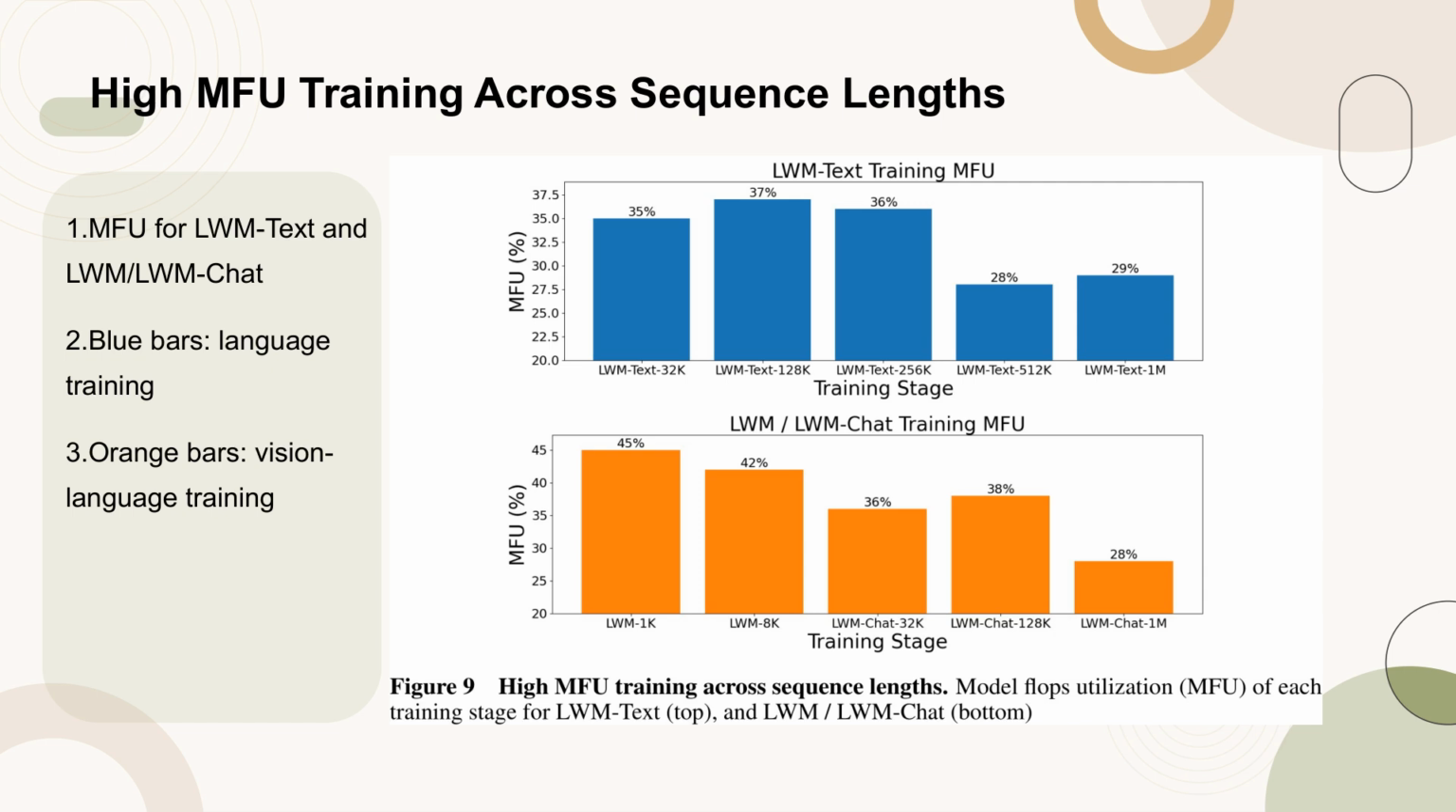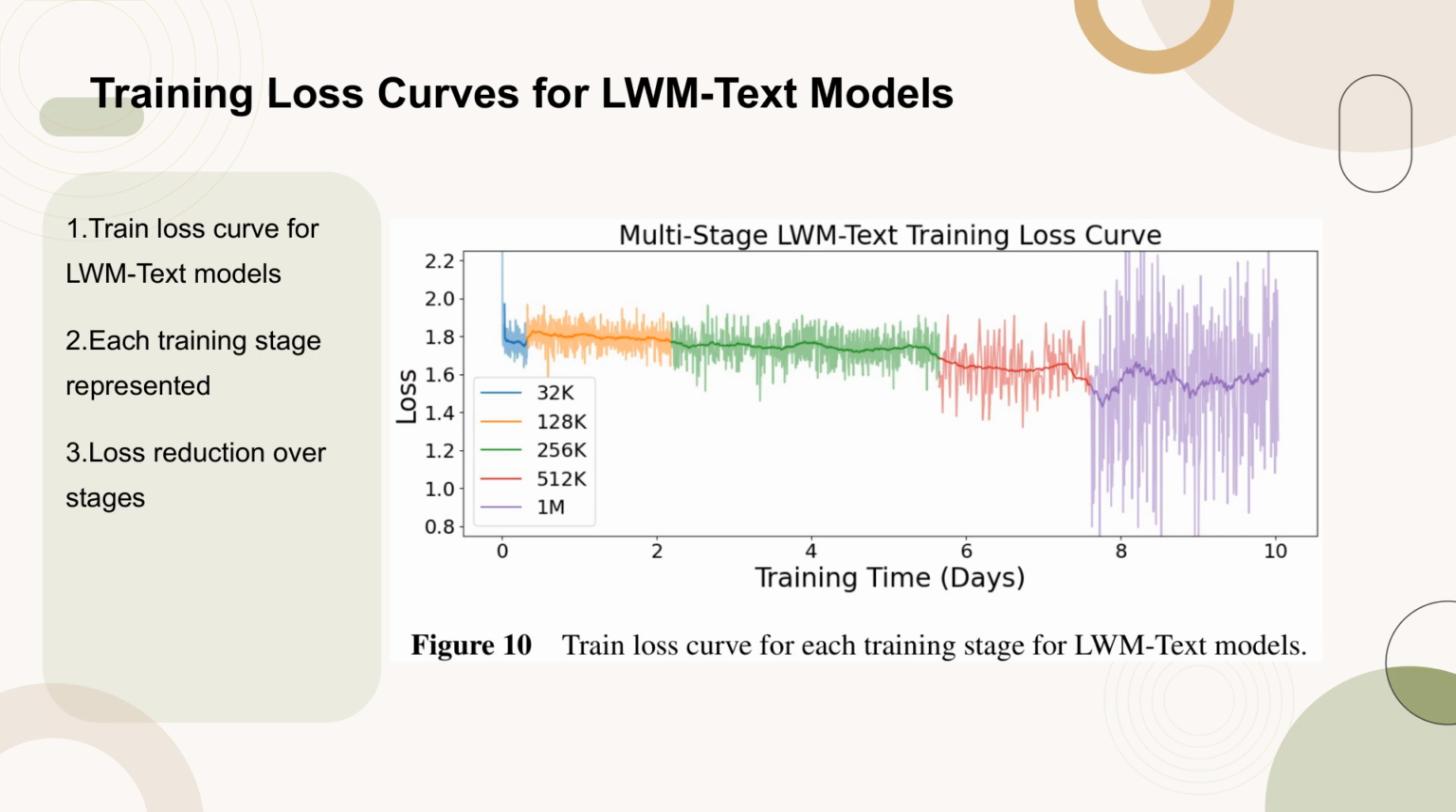for large context sizes. Figure 10 presents the training loss curves for each stage of the LWM-Text models. The graph illustrates the progression of loss reduction across different training stages, providing insights into the efficiency and effectiveness of the training process for these models.